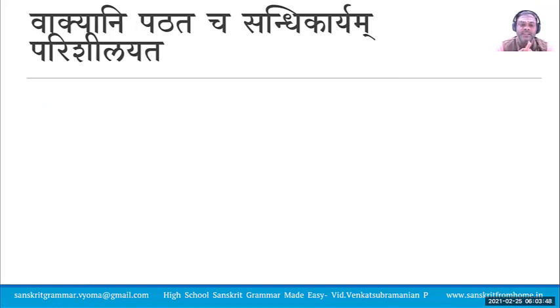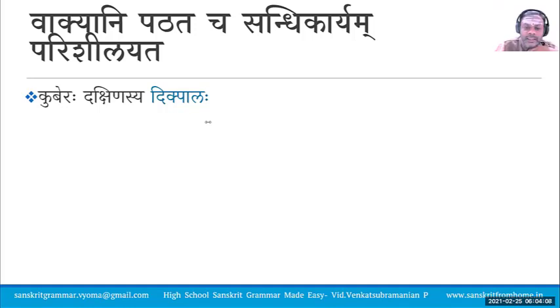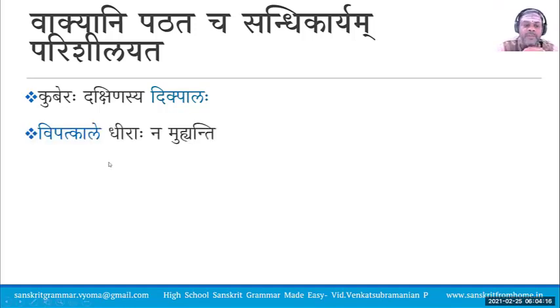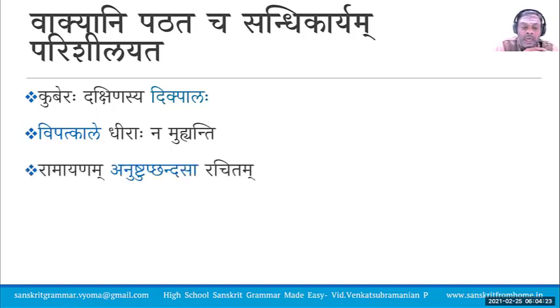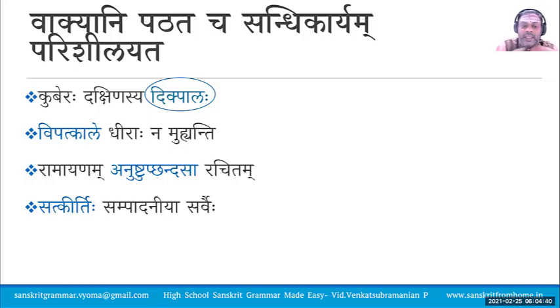Let us see some sentences. Kuberaha Dakshinasya Dikpalaha. Vipatkale Dhiraha Namuhyanti. Ramayanam Anushtup Chandasa Rachitam. Satkirtihi Sampadaniya Sarvaihi. Dikpalaha. Vipatkalaha. Anushtup Chandasa.